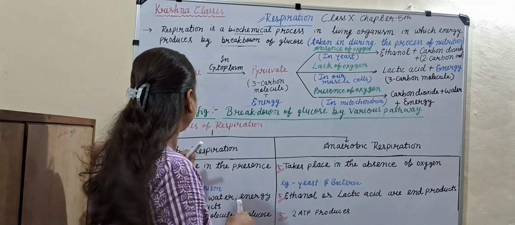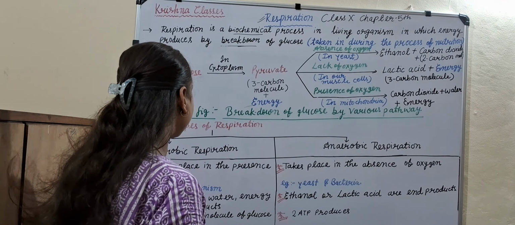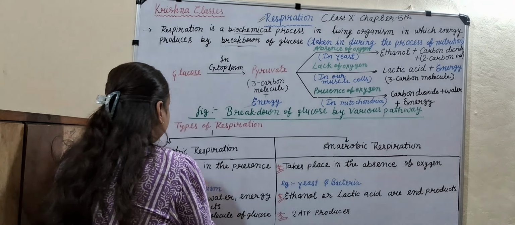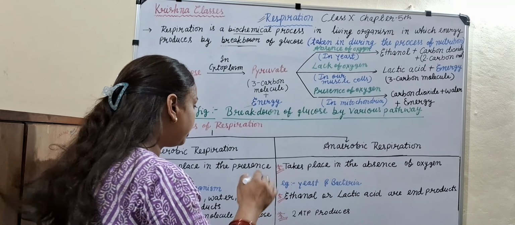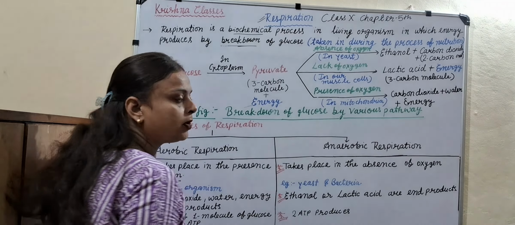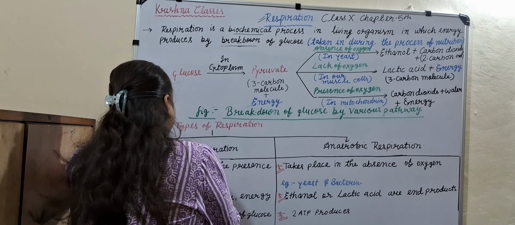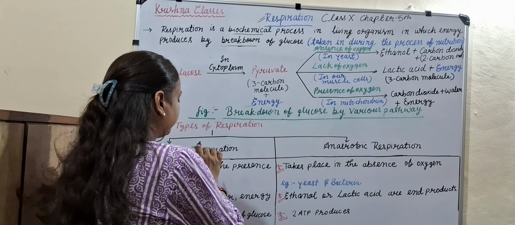First type is aerobic respiration and second type is anaerobic respiration. In the first type, what happened? Aerobic respiration takes place in the presence of oxygen. Aerobic means, by the name it is clear, in the presence of air, you can say oxygen. So it takes place in the presence of oxygen, aerobic respiration.